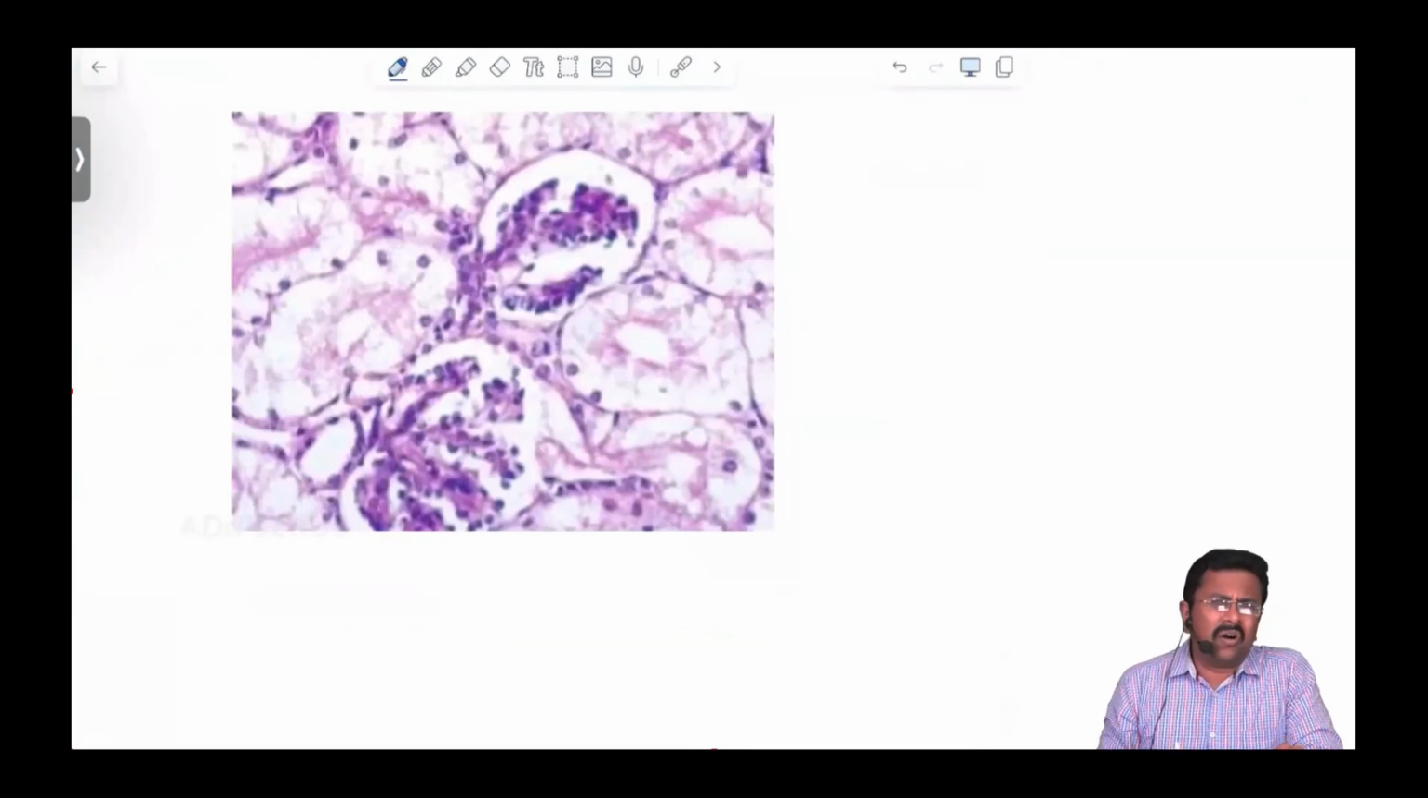What is this organ, guys? What is this histopathological image, pink and blue image? Which organ are they showing? Yes, which organ is it showing? Don't worry, right or wrong. Yes, Niranjana. Yes, Altaf Hussain.